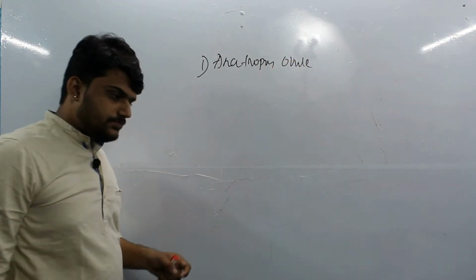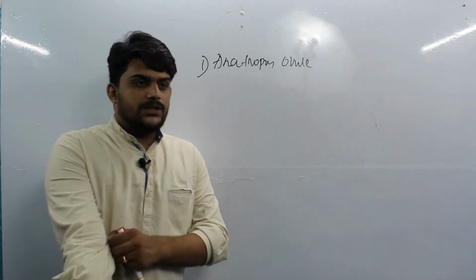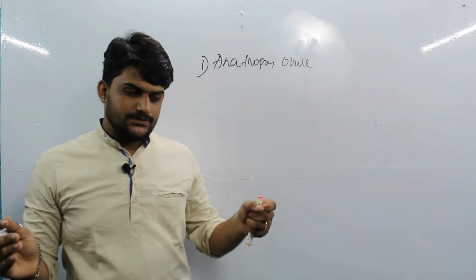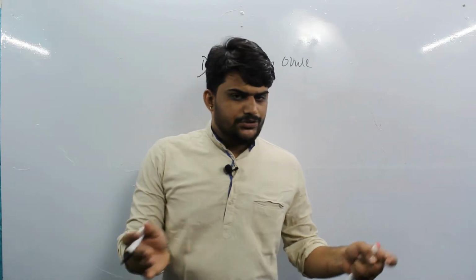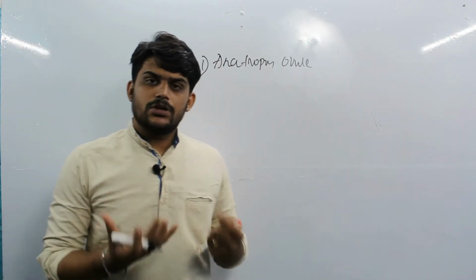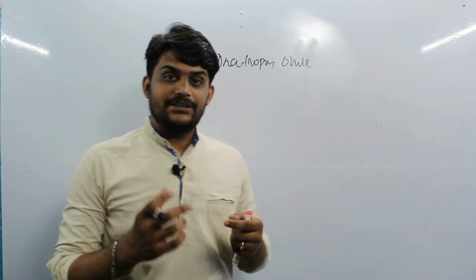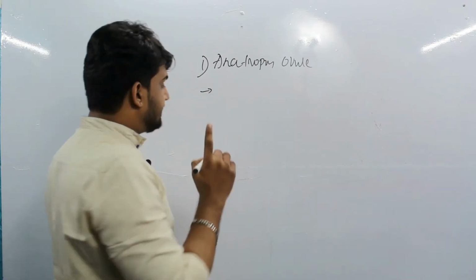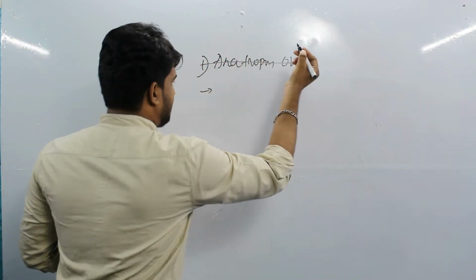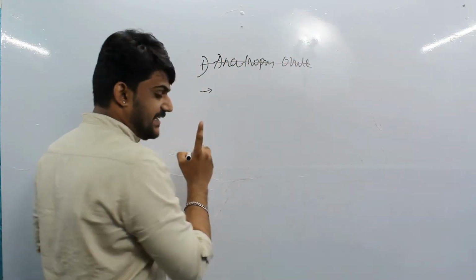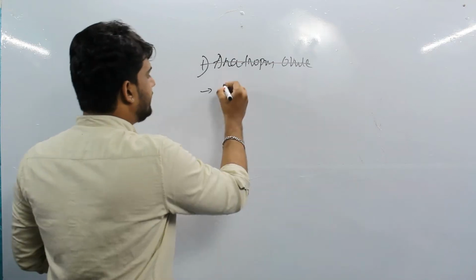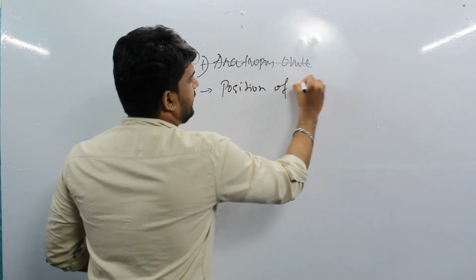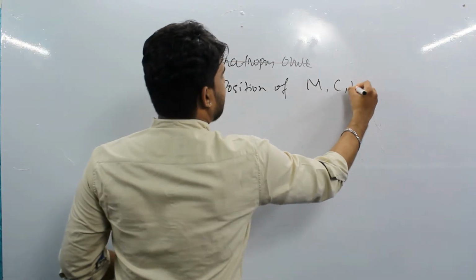The first question that comes to your mind is, on what basis has the classification been made? First thing, the classification has been made on the basis of the position of MCF.